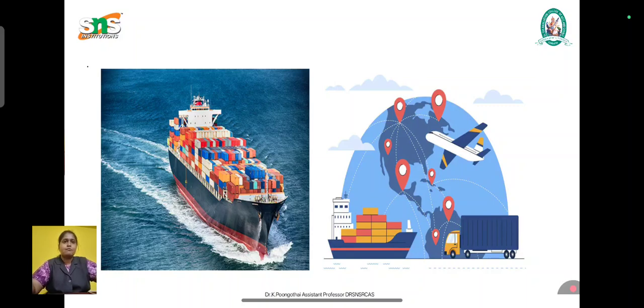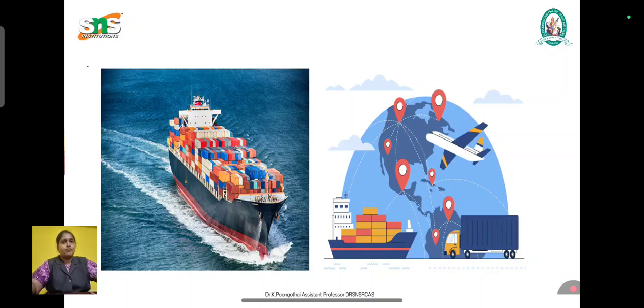The first thing is bill of lading. It is used in sea transport and acts as a receipt of a contract. The next thing is consignment note. It is used in road transport. Next, the document issued in railway transport is known as railway receipt. The next thing is airway bill. It is used while transporting by air.